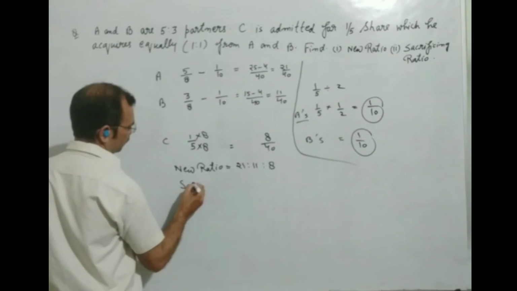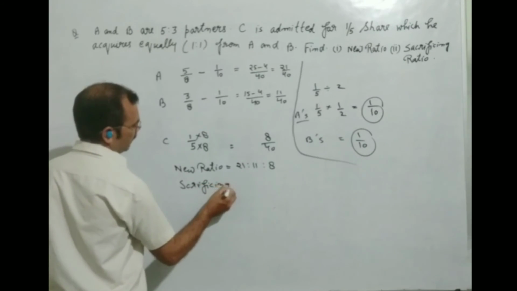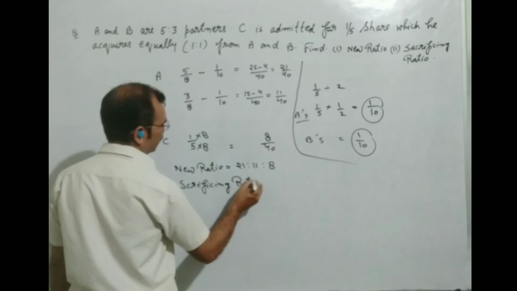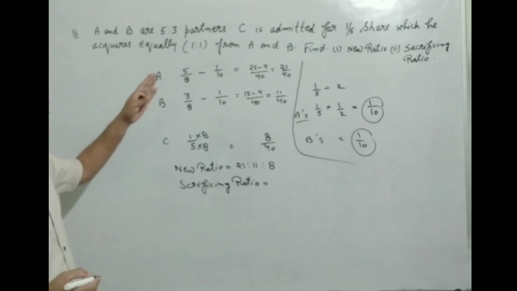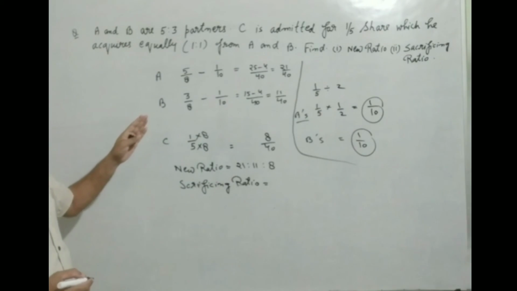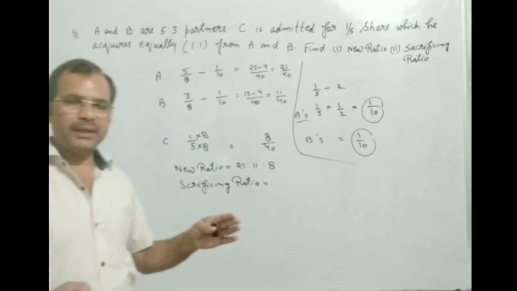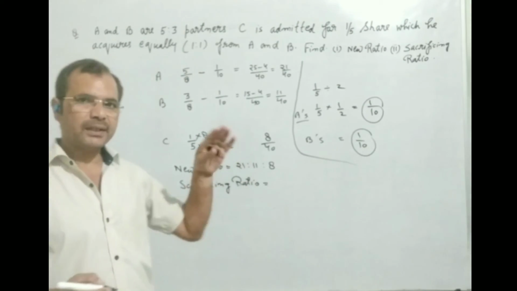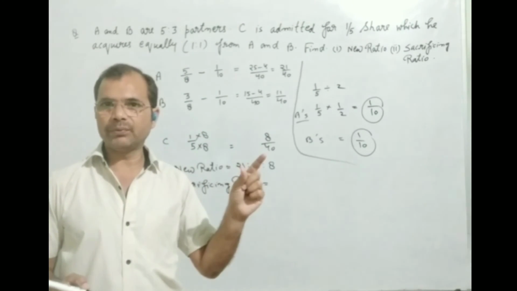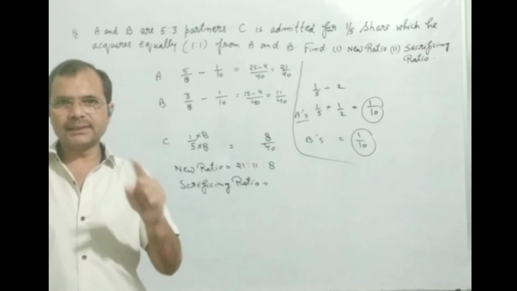Now students, the second thing it was asking for was the sacrificing ratio. Whenever we are going to find the sacrificing ratio, we can always use a formula that I have told you. What was that formula? That formula was old share minus new share.